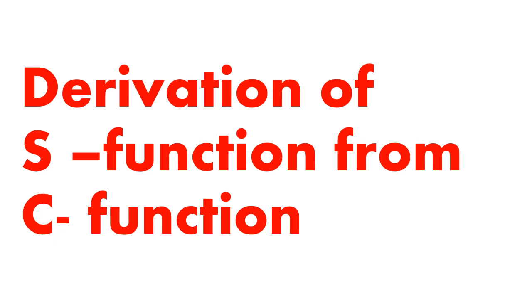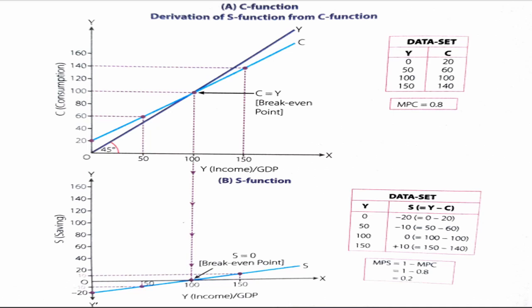Now we will look at how to derive the S function from the C function. This was a consumption curve and this is our saving line. We know that at zero level of income there is minimum consumption, so the consumption function starts from point 20. At this point, where consumption and income are equal, they both meet each other, which is known as the break-even point. Beyond that point there is positive saving, and that's why the consumption function is below the income curve.